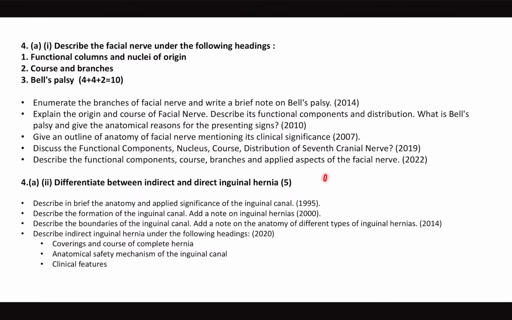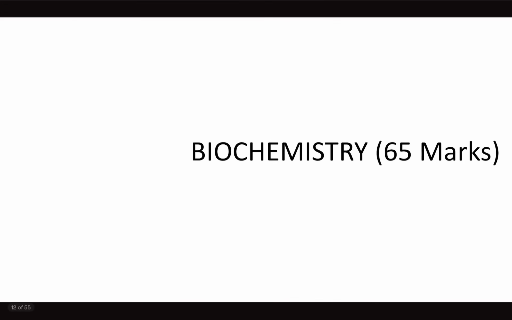And as I always stress, applied anatomy of the inguinal region is there in the syllabus, not the whole gross anatomy. Applied, that means you need to know the differences between direct and indirect inguinal hernia. And inguinal anatomy applied aspect has been asked from 1995, and you know how important it is. It is our long case in medicine, right? MBBS, general surgery, inguinal hernia is a long case. So 1995, 2000, 2014, 2020, there were questions from this topic.